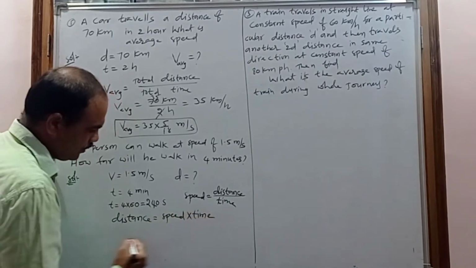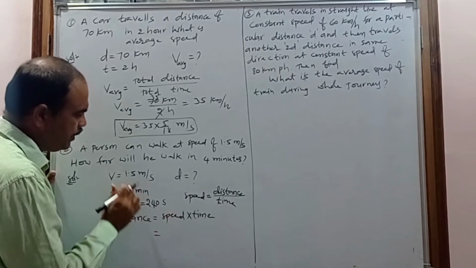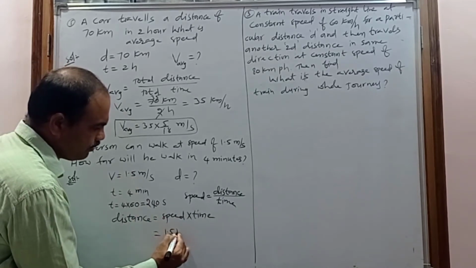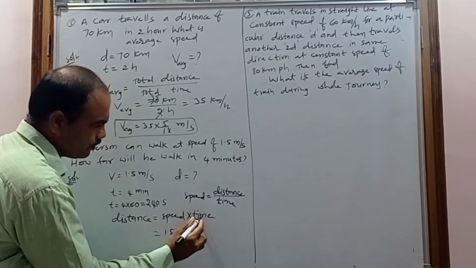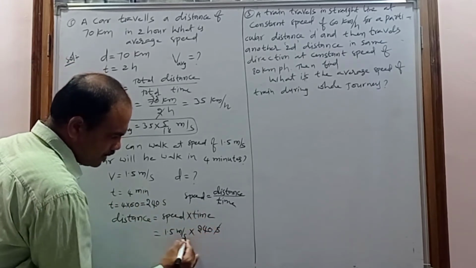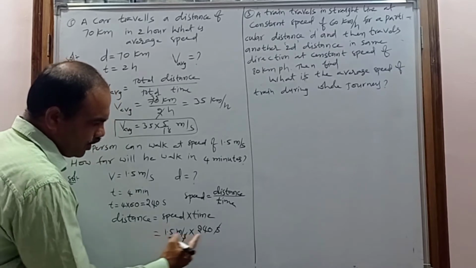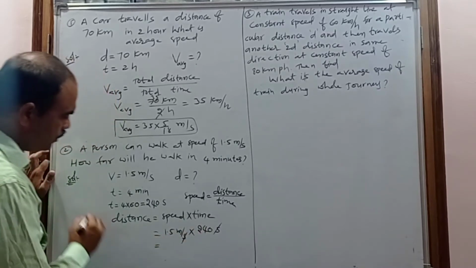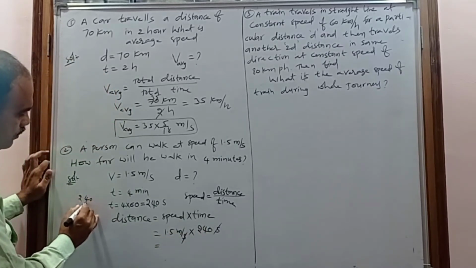Distance equals speed into time. What is the speed here? 1.5 meters per second into time. Time is how much? 240 seconds. So the seconds will cancel. So 1.5 into 240. How much is 240 into 1.5?